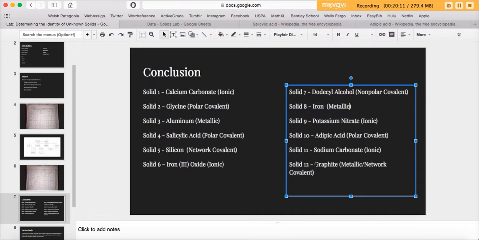Last but not least, graphite. We weren't sure if it was metallic or not, or covalent. However, we were sure that this one was graphite because of the metallic-y network covalent ones. This one rubbed off onto our fingers like a pencil, so we determined that that one was graphite.